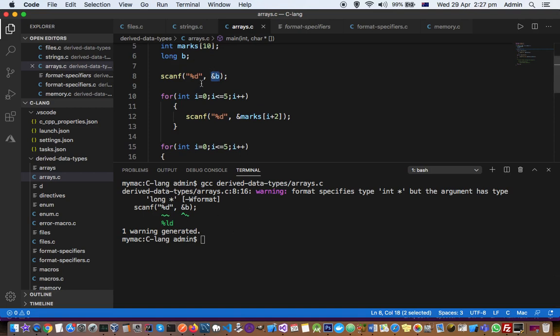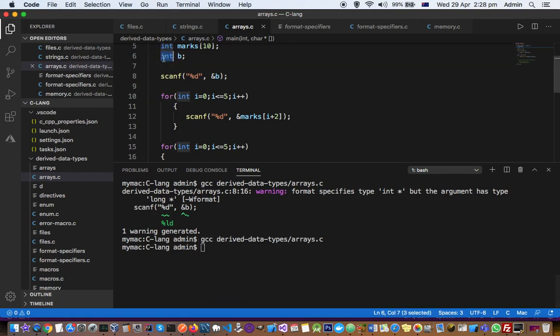So there are two ways in which you can fix this. Either you need to change it to int, or if you don't want to change it to int, let us try that first of all. Now the program should be compiled successfully, so that solves the problem.